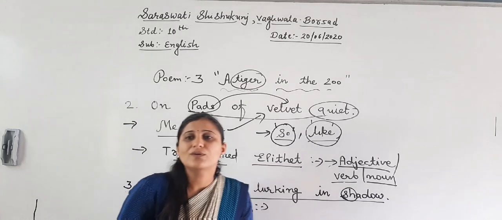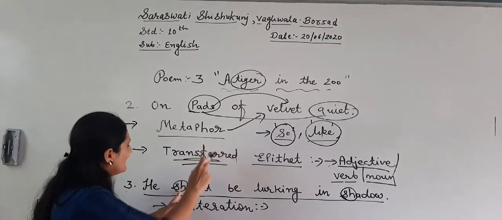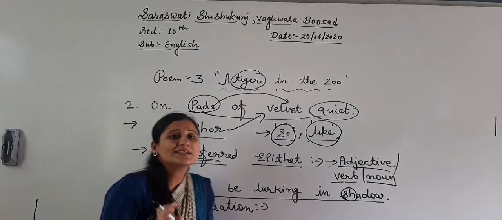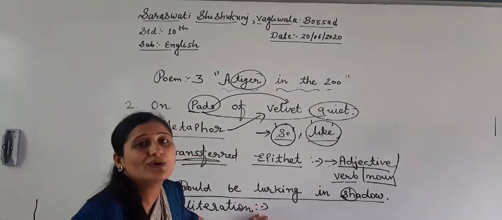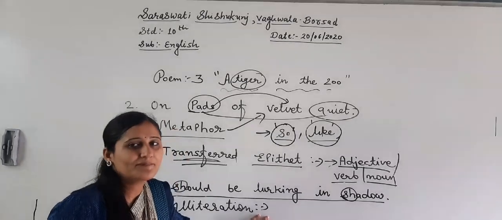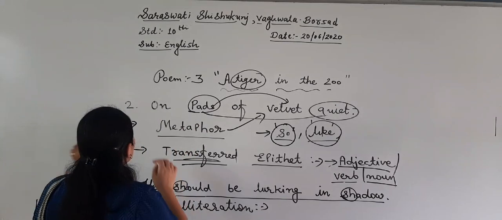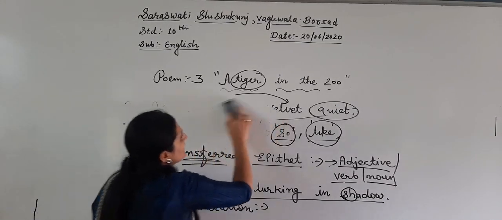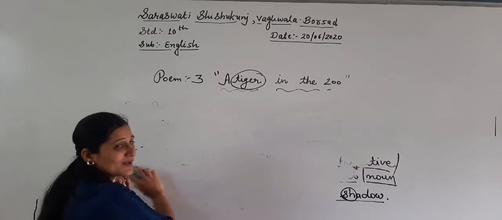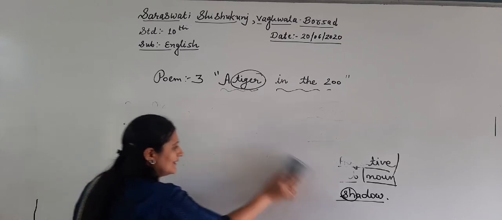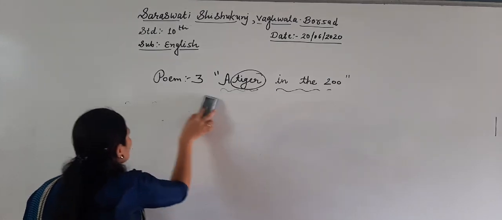So up to now we have completed the first line, second line, third line. In this line only alliteration. The second figure of speech is not valid, so we will not take it. Let's take the fourth number that we have, in which poem? A Tiger in the Zoo, right? So let's take the fourth line.